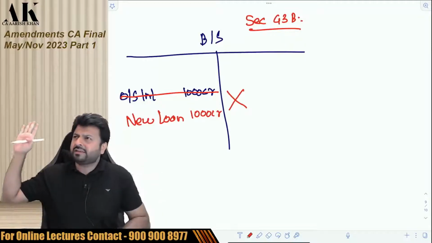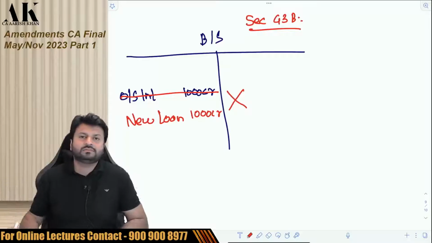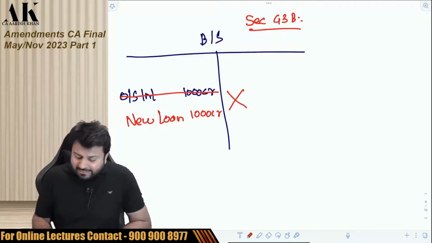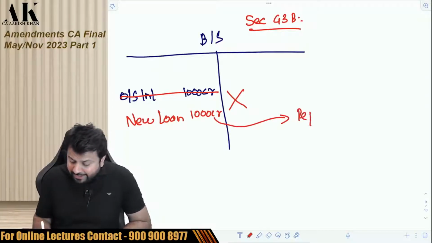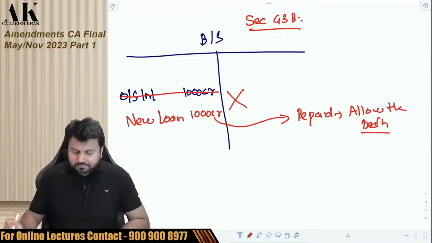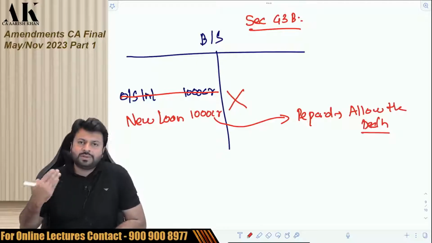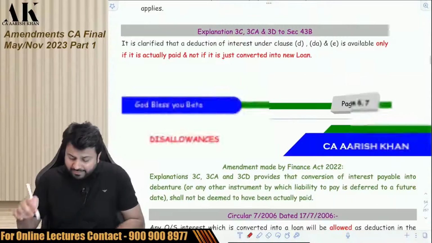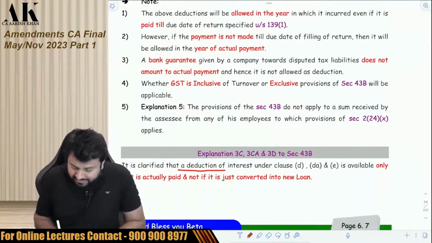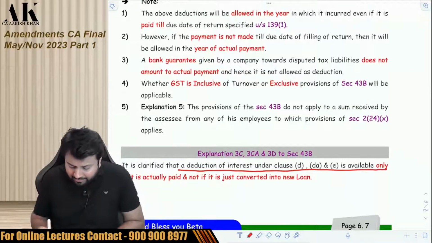This amendment was made in 2006. But then government said that yes, whenever this new loan is repaid, at that time we will allow the deduction. Okay. And the government made a specific amendment in the law by saying this, that it is clarified that deduction of interest is available only if it is paid and not if it is just converted into a new loan.